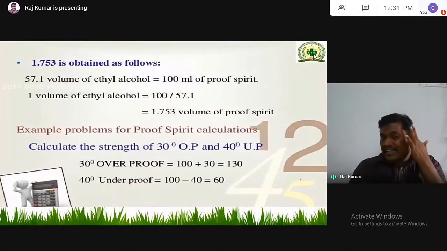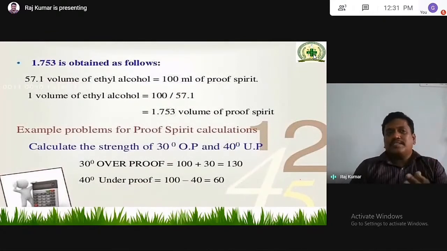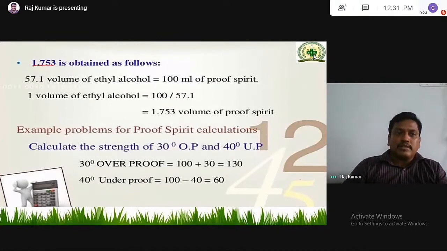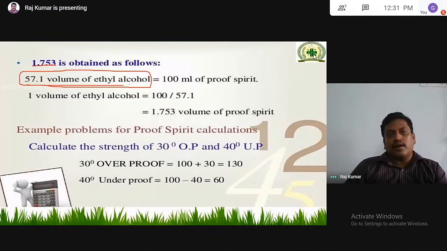Everyone will have a doubt: what is 1.753? Why do we have to use only 1.753? How did we get 1.753? 57.1 volumes of ethyl alcohol is equal to 100 ml of proof spirit.